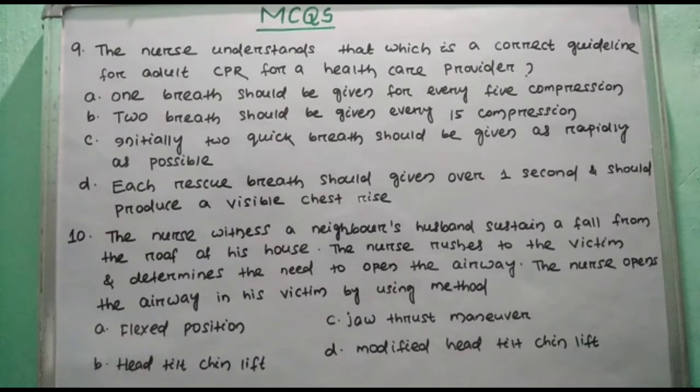Here right answer is option C, jaw thrust maneuver, because in a fall from height, until you rule out injury, meaning cervical or spinal injury, you should not try head tilt and chin lift. So you always go for jaw thrust maneuver until you find out what kind of injury it is.